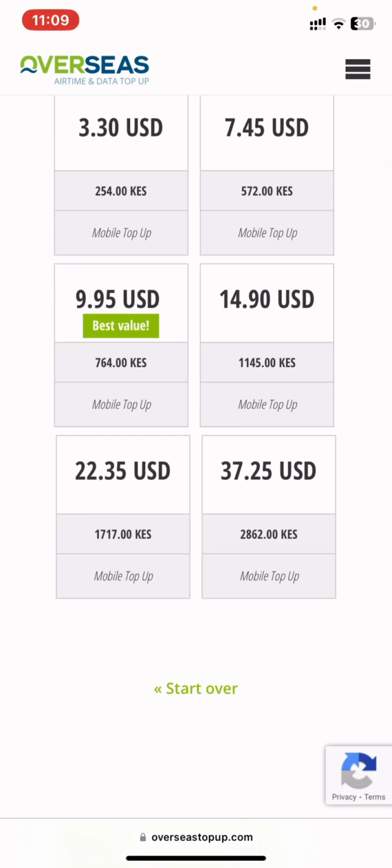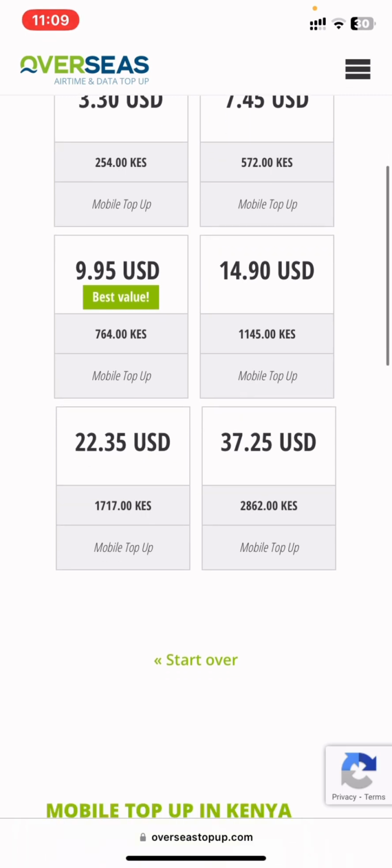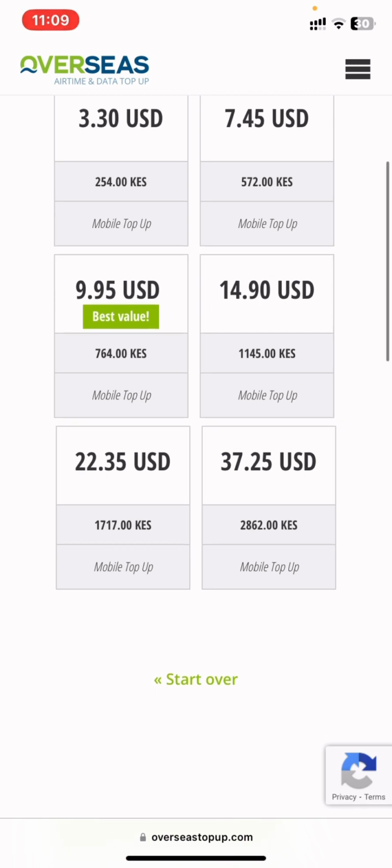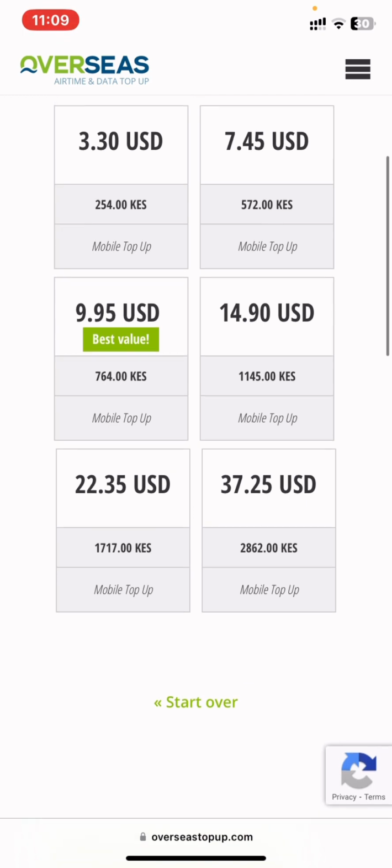You remember, if we in Nigeria buy this, we're going to be buying this at 10,616 naira. And right here, if we are buying this with this Kenya shilling, you'll be paying 2,862, and we'll be getting 37.25 US dollar. So this is the rate right here. It said mobile top up. The next thing you are going to do, you need to go to Binance to know the difference in price.